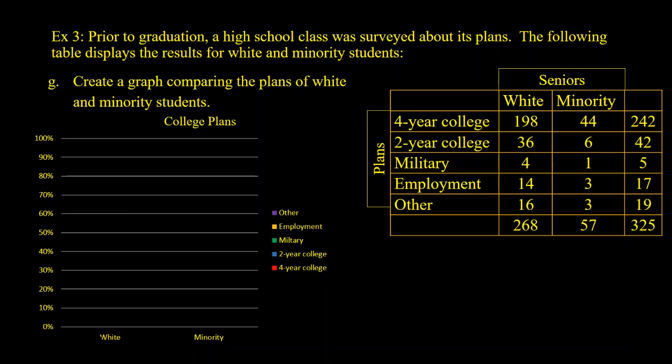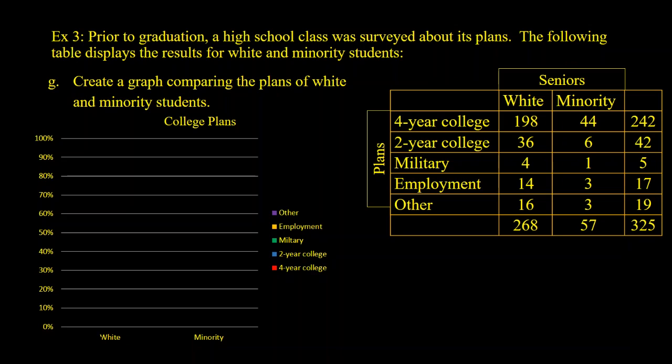So you should have 268 people accounted for out of the 268 for white seniors. And you should have 57 out of the 57 minorities all having a vote. So we have our color coordination. We'll use the same color for each group, white and minorities, and it will be easier to compare these.